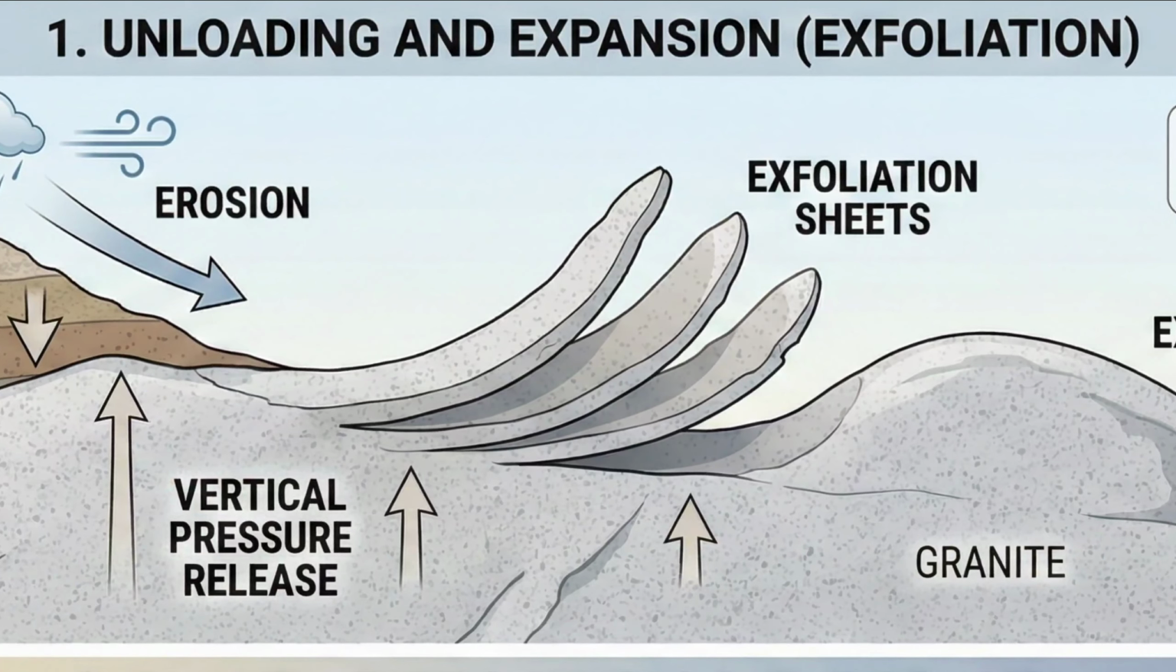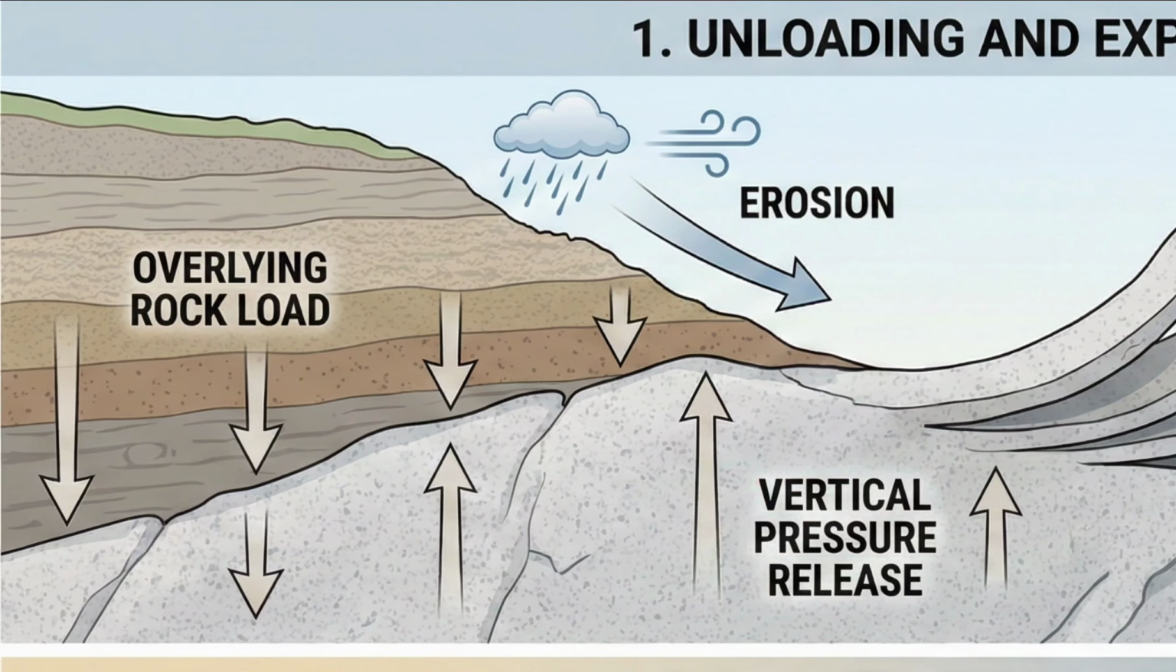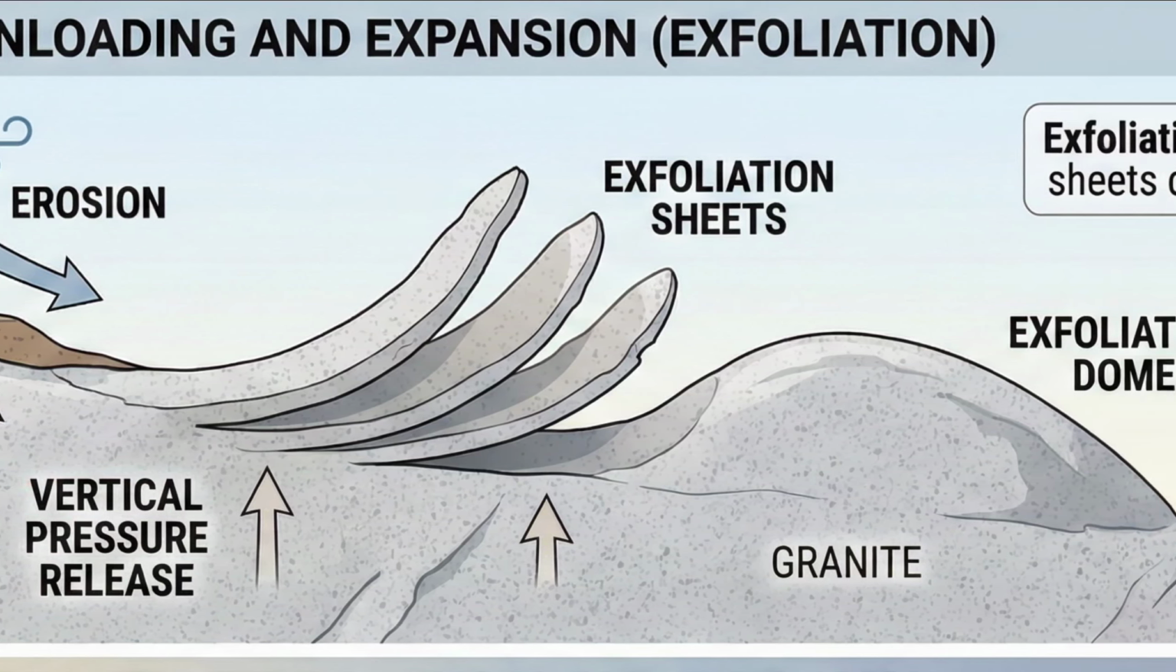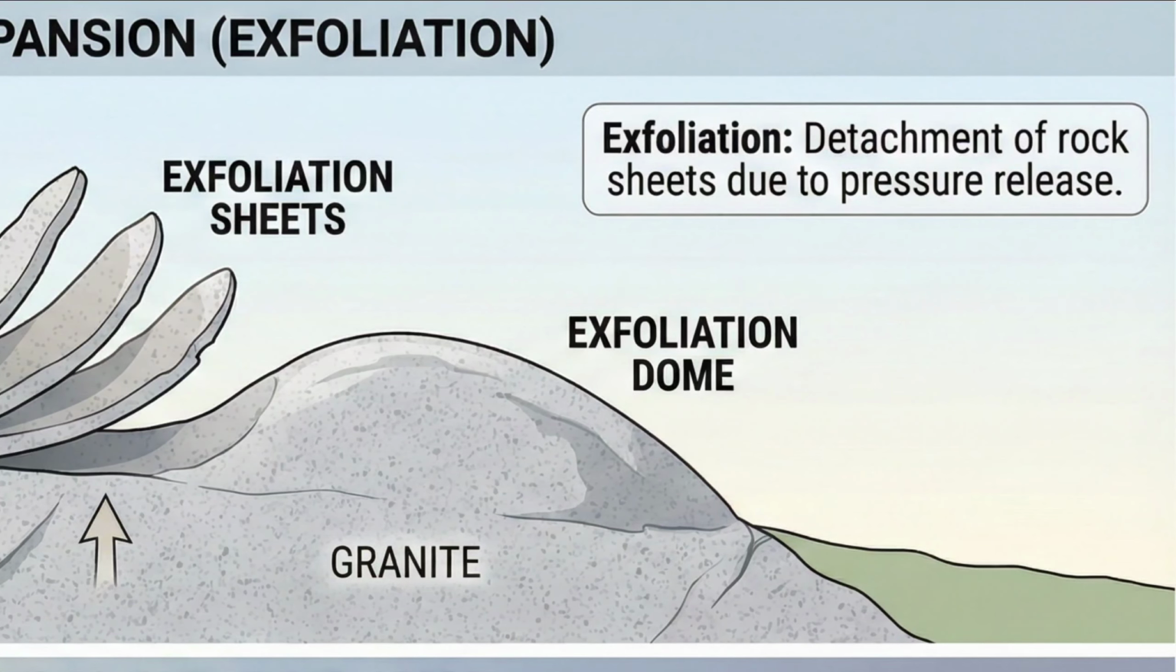Unloading and expansion. Removal of overlying rock load because of continued erosion causes vertical pressure release, with the result that the upper layers of the rock expand, producing disintegration of rock masses. This allows sheets of rock to detach parallel to the ground surface. This phenomenon is called exfoliation. Large, smooth, rounded domes called exfoliation domes result from this process.